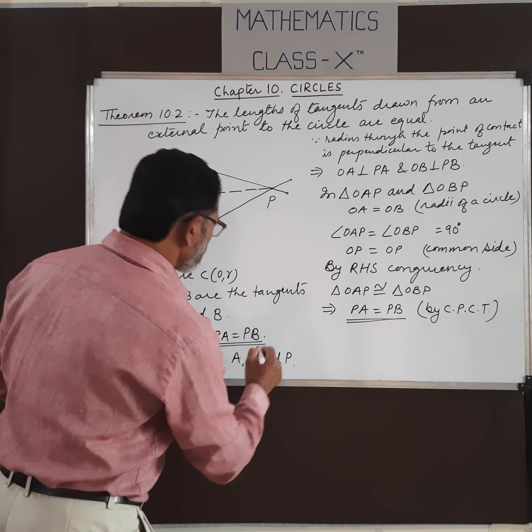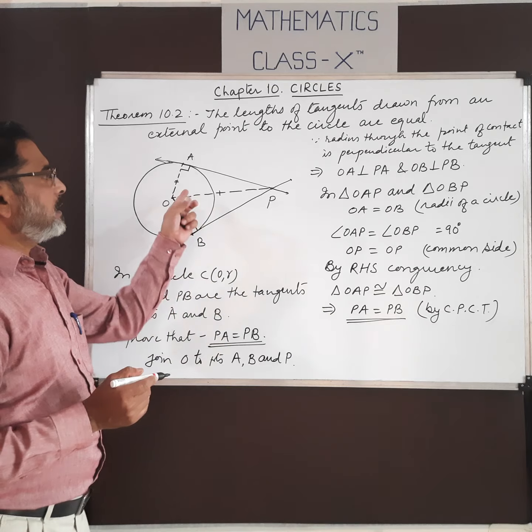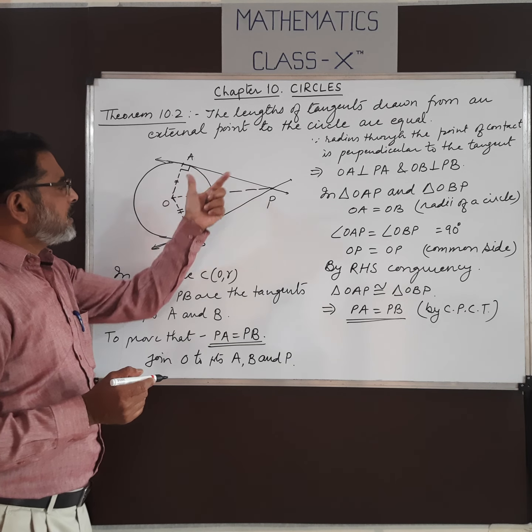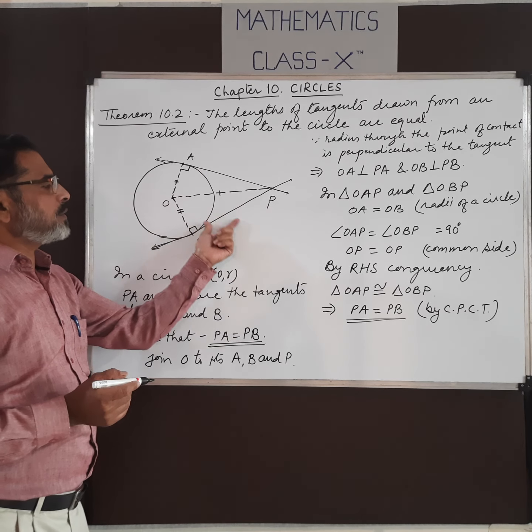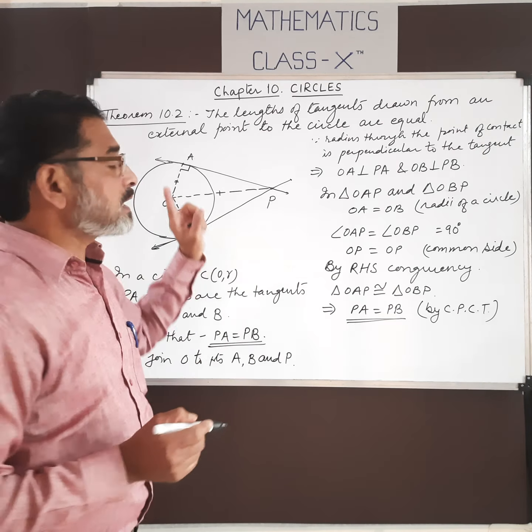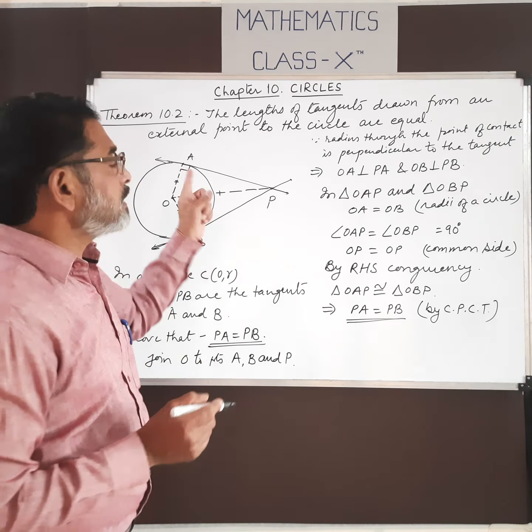What we have to prove? That PA equals PB, and by congruency of these two triangles we get PA equals PB, and PA and PB are the length of tangent, so both are equal. So what is the theorem? The length of tangents from external points are equal.